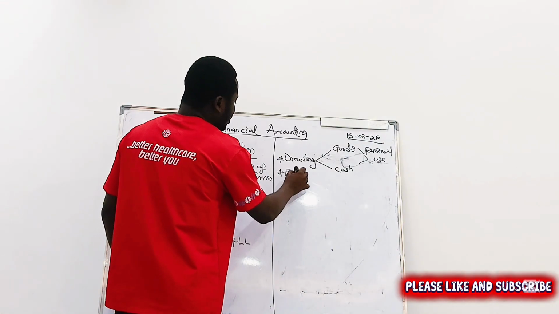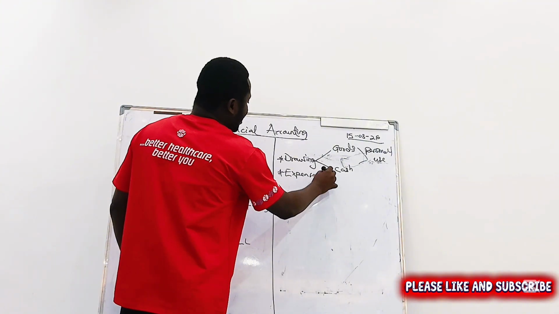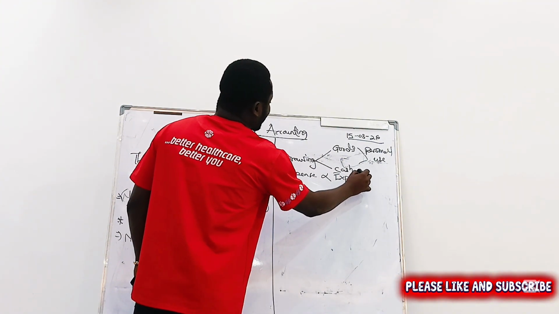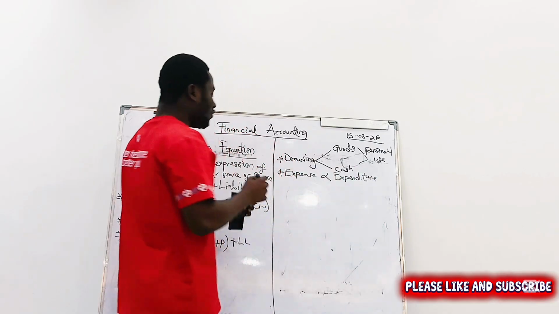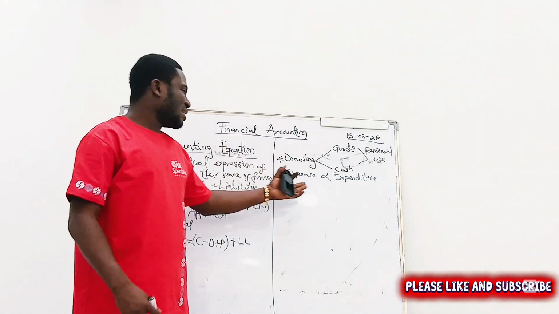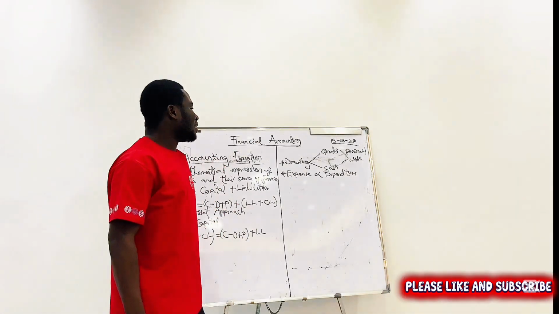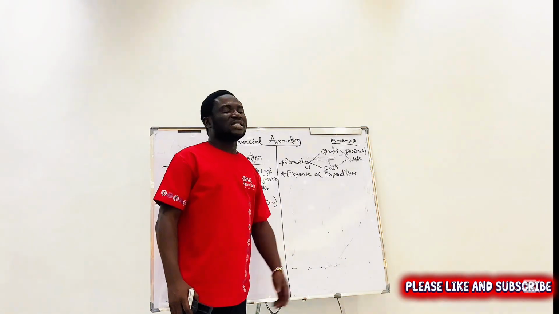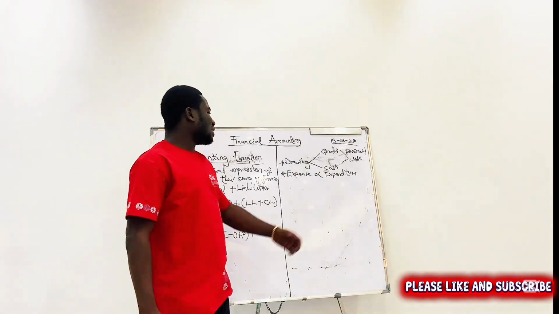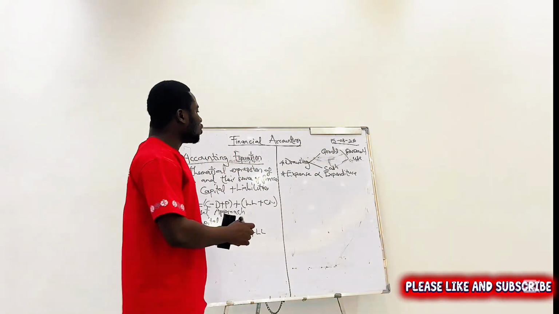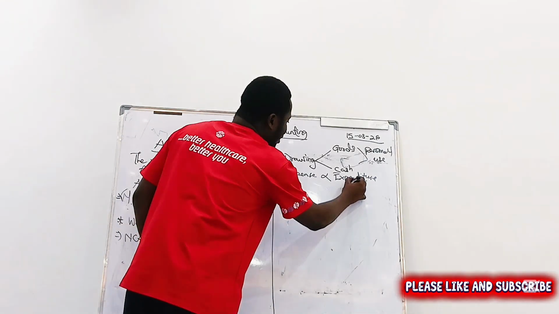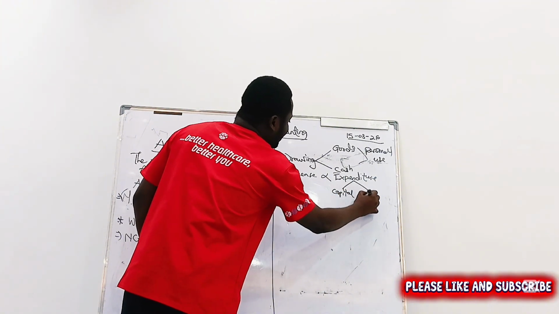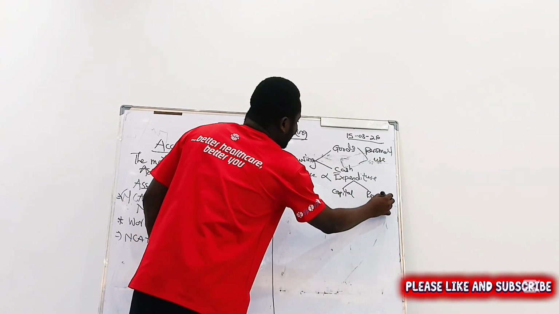Let's look at expense and expenditure. We often confuse ourselves. What is an expense and what is expenditure? Now, expense is not expenditure. Expenditure is a broad term. When you look at expenditure, we are talking about two things: either capital expenditure or revenue expenditure.